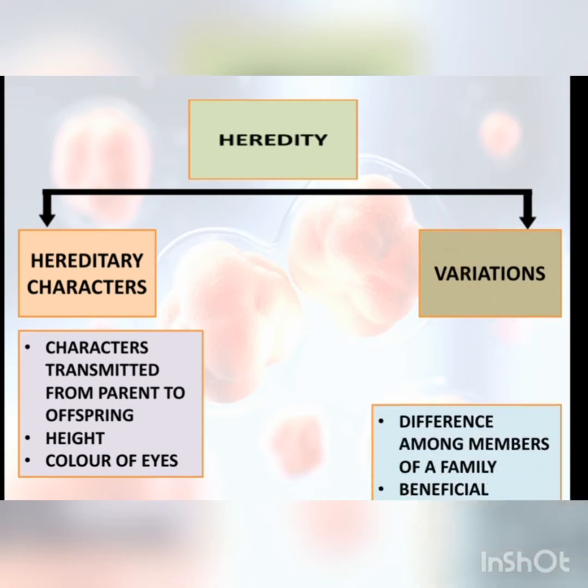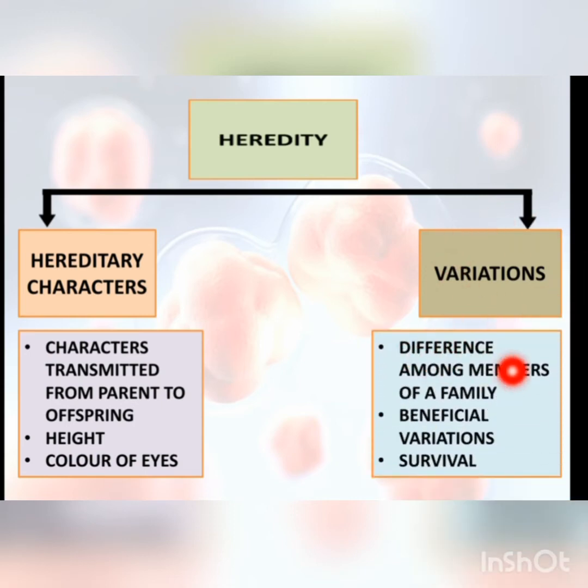For variations, the difference among members of a family is called variation. Meaning a member of a family is different from all other family members. Then we will study in detail the beneficial variations, and at the end we will study how these variations increase the survival rate of a person.